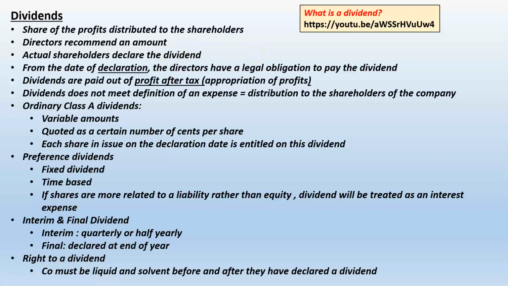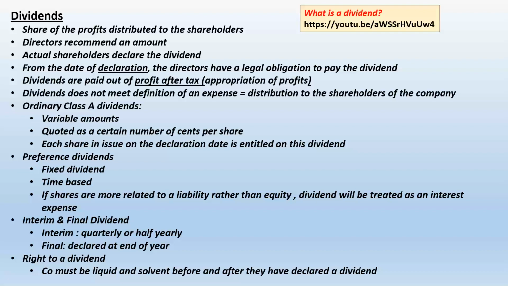Now, here again, there are a couple of dates that are important. Dividend declaration does not necessarily happen on or before the financial year end. Dividend declaration very often only happens at the general meeting of the shareholders, which happens after the financial year end has already closed. But it doesn't matter when the declaration took place. As from the date of the declaration, the directors have a legal obligation to pay a dividend.